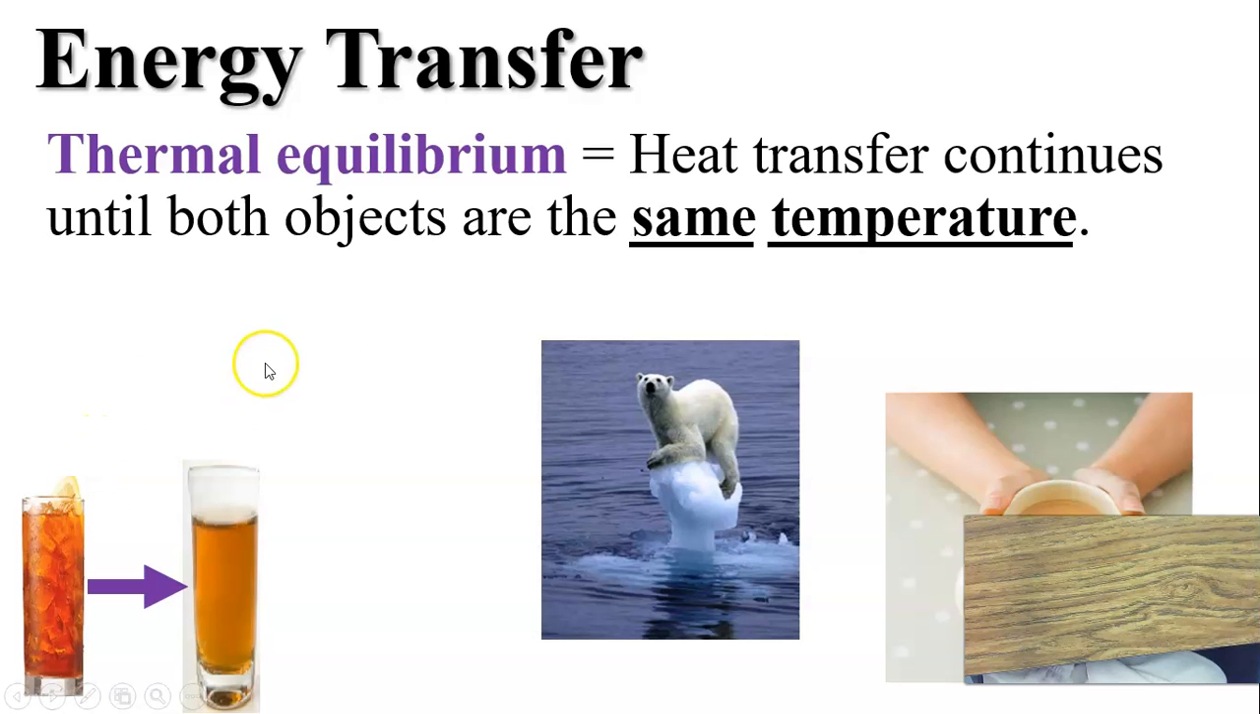See this example here of the iced tea. You put the ice in the tea, and eventually the heat from the drink melts the ice. Remember, heat moves from hot to cold. So it moves from the warm tea to the cold ice until the ice and the tea are the same temperature. Same thing here. You put your hands around your warm coffee mug. The heat is going to move from the warm coffee mug to your hand until everything is the same temperature.